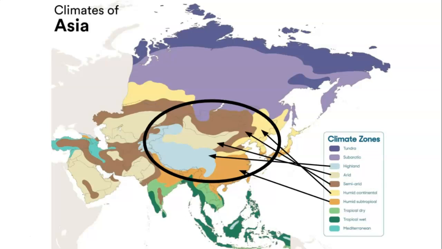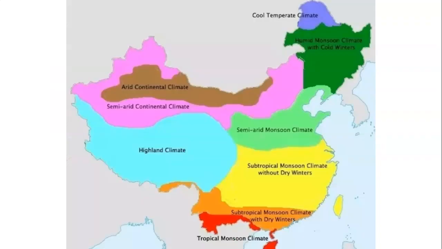Now let's take a look at China. China is a large country with many climate zones. The highland climate on the Tibetan Plateau is a rain shadow, the other side of the Himalayas, as we looked at previously. It gets little rain. As you can see, there's also arid, semi-arid, humid continental, and humid subtropical climates. Let's take a closer look at China. Here you can see slightly different descriptors for each climate, but they mean the same things.